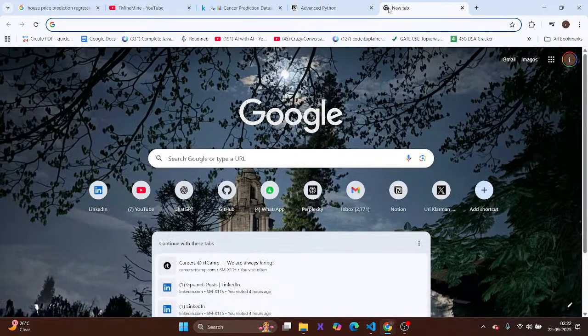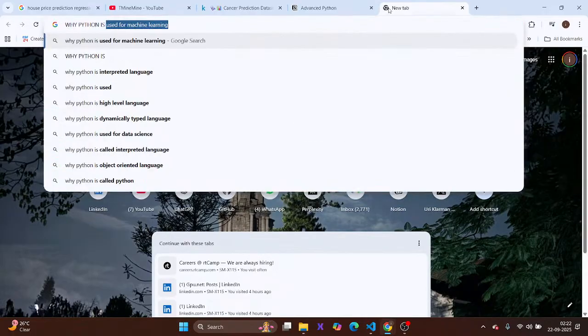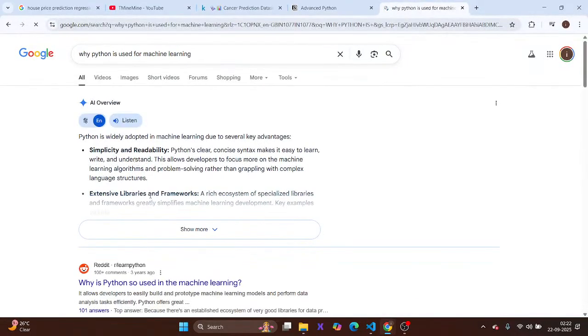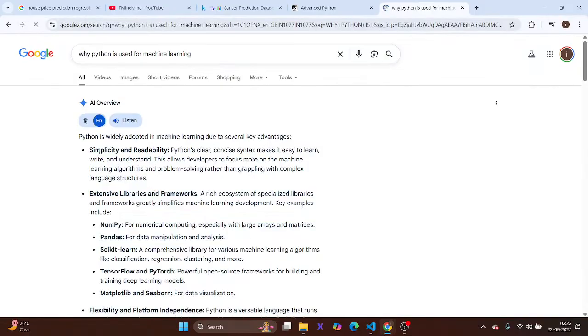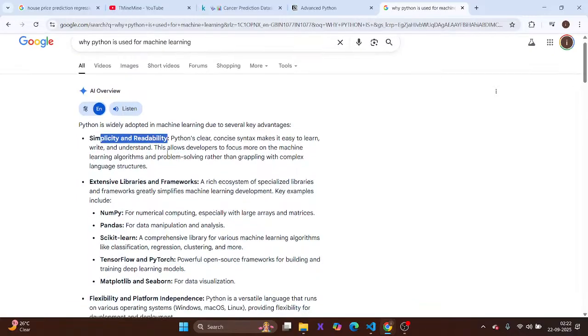Why is Python used for machine learning? Because it is very simple and its readability is also easy, so you can focus on the algorithmic part, not on the syntax part.